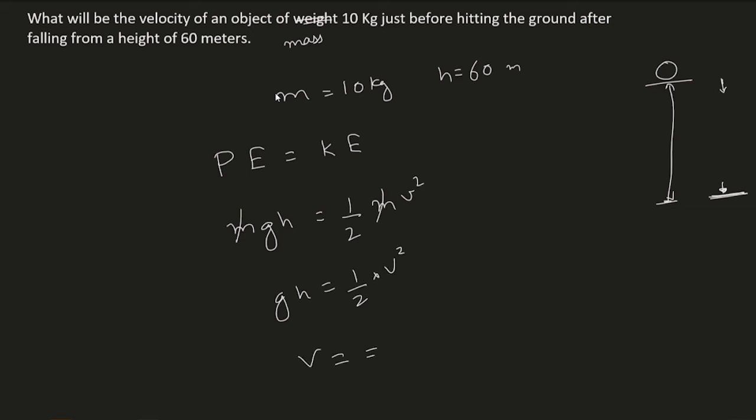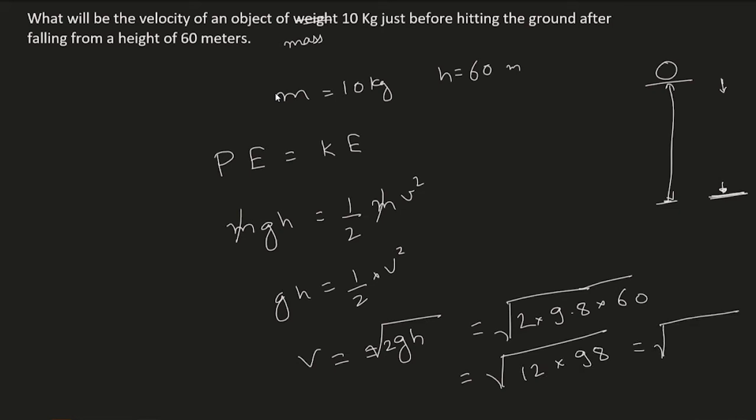That means v is equal to square root of 2gh. Here we know that g is 9.8 and h is 60 meter. So the answer will be the calculation of this. So v becomes the square root of this.